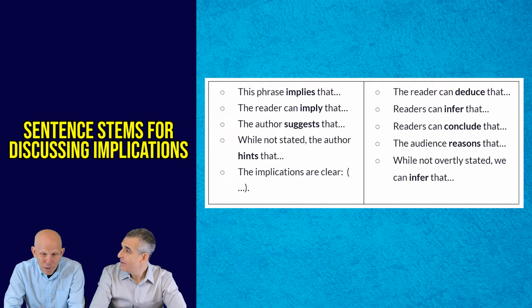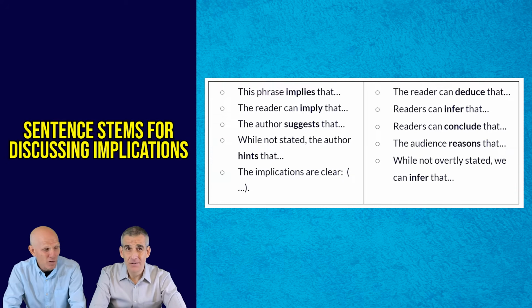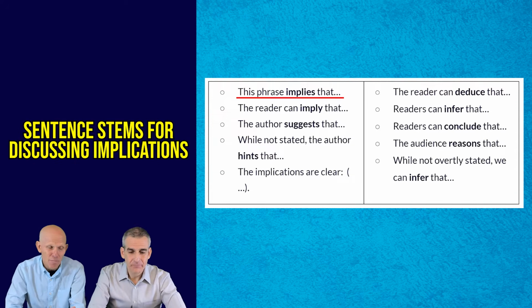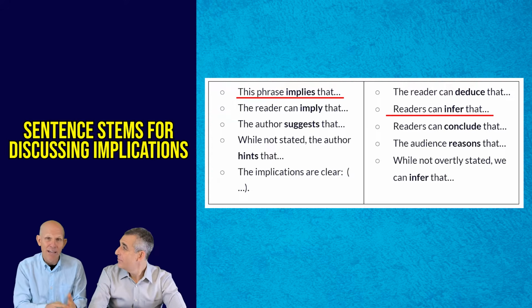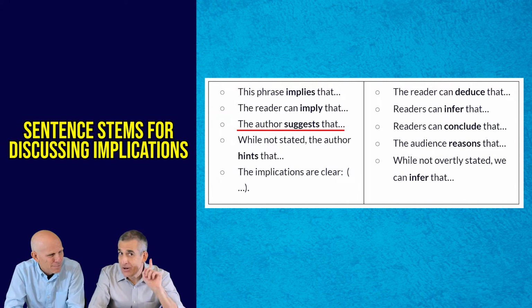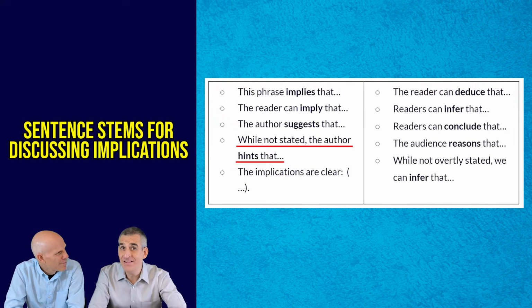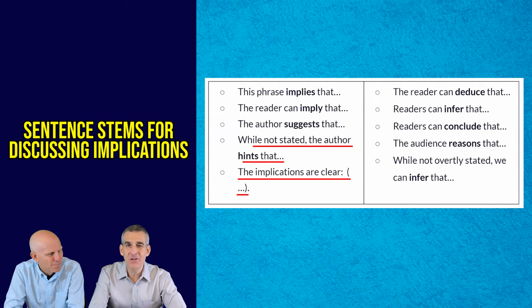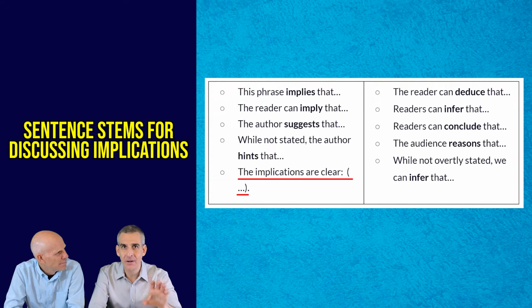I would use the word implication several times, but we can also make it a verb. So we can say this phrase implies that, or the reader can infer that. Sure. The author suggests that. They don't overtly say it, the author suggests that. While not stated, the author hints that, again, not overtly stated. Yeah. I love this one. The implications are clear, big idea. Love that one, so powerful.